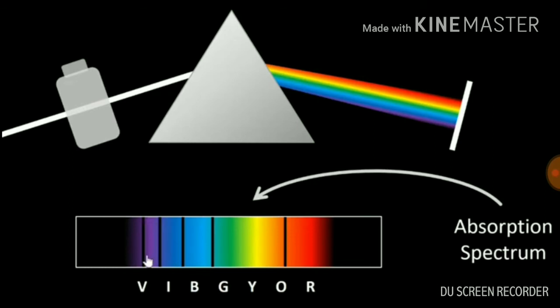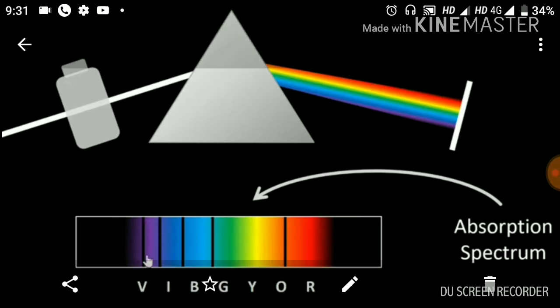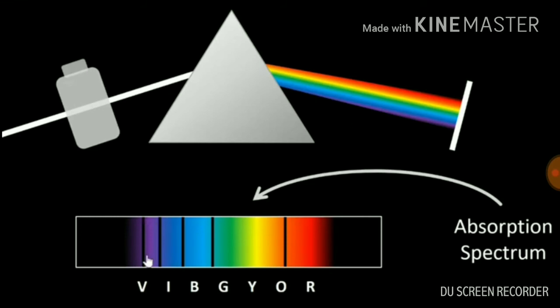For example, if I am passing light through this solution, and this solution is absorbing light of yellow color, blue color and green color, then when I obtain the spectra, I will observe that these three colors will be absent in the continuous spectrum.